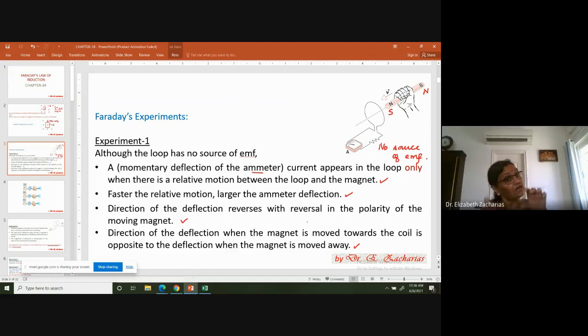Next thing is he's finding that the direction of the velocity also matters, and the magnitude of the velocity also matters. So these are all the observations from experiment number 1. I hope all this is clear to you. Is it clear, guys?